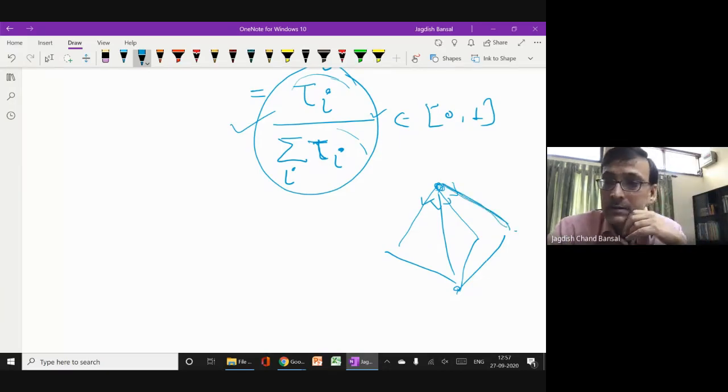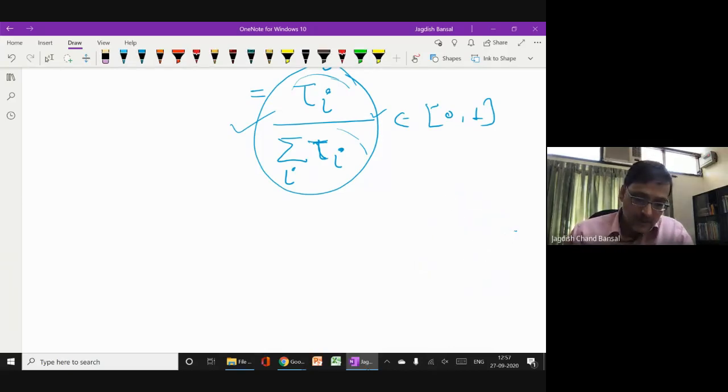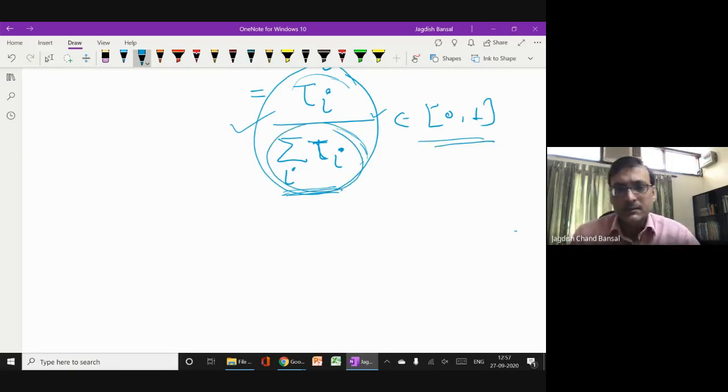And if you ask me how they check the pheromone amount, then you need to believe in the smelling capacity of the ants, that they can smell that here there is more pheromone. So the pheromone amount is actually proportional to the probability. To scale it down to the range 0 to 1, we divide it by the sum of the pheromone. Okay. So now what happens when you calculate the probability of each path?